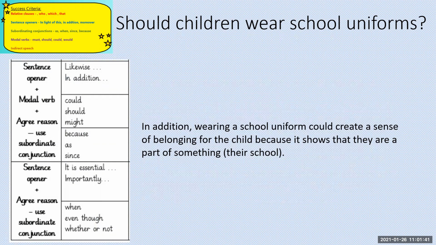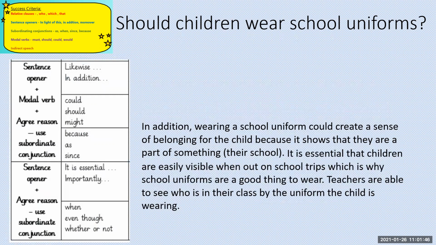And then my final part of my agreement paragraph would have a sentence opener, and I've used it is essential, and then a reason and use a subordinating conjunction again. So it is essential that children are easily visible when out on school trips, which is why school uniforms are a good thing to wear. Teachers are able to see who is in their class by the uniform the child is wearing. Okay, so that is my paragraph using the margin guide for help.